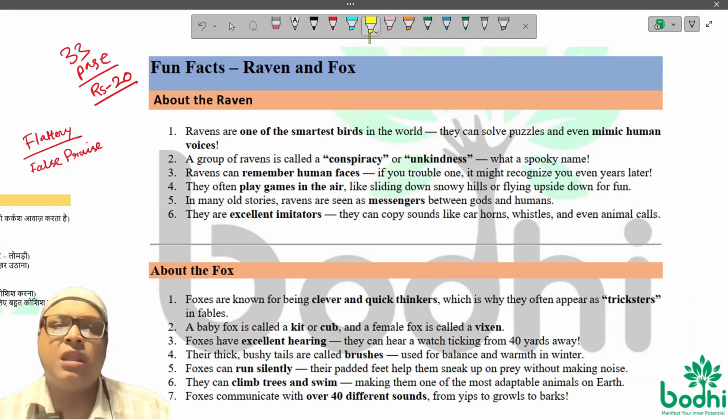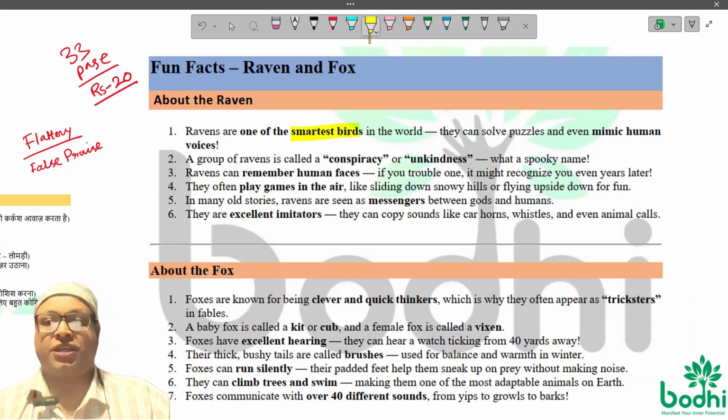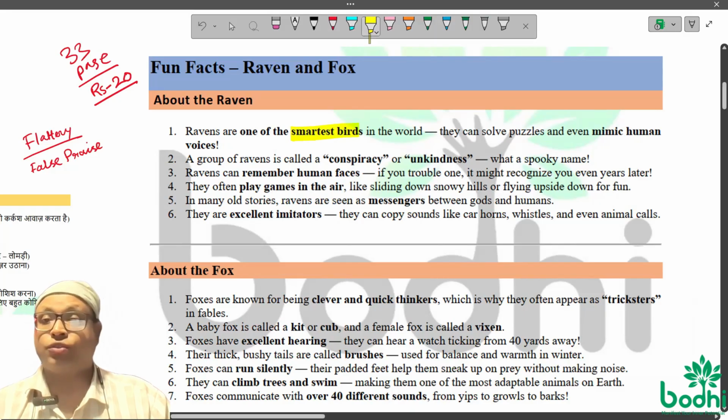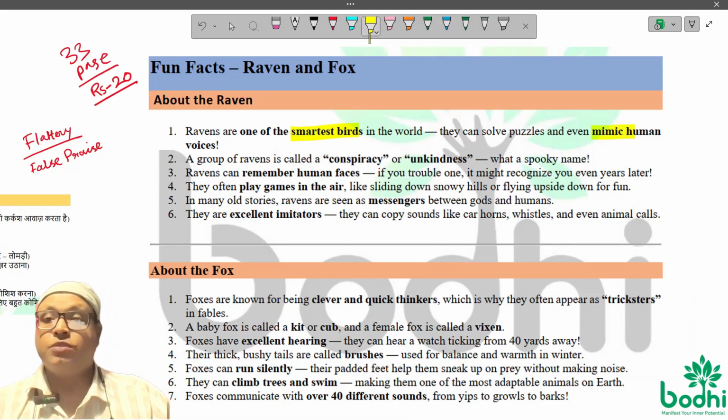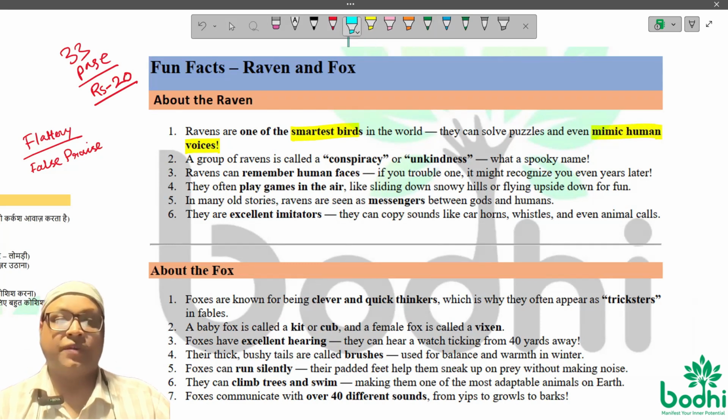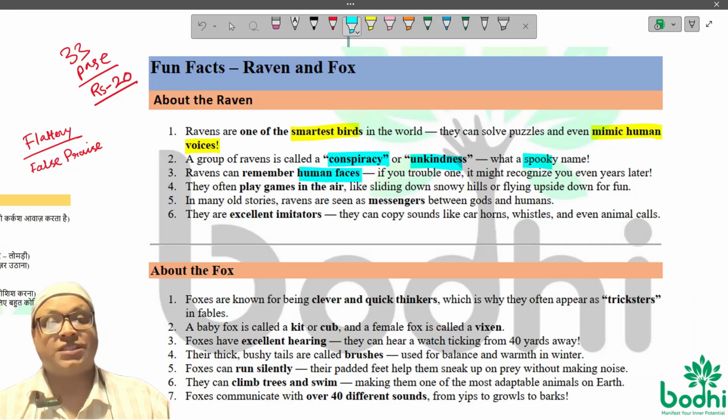Look at this: ravens are the smartest birds in the world. Remember, they can mimic human voice. They can copy human voice. There is a group of ravens who are called a conspiracy or unkindness. It's a kind of spooky name. Anyway, ravens can remember human faces. So if you trouble a raven, the raven might recognize you and take revenge later on. And they often play games in the air.